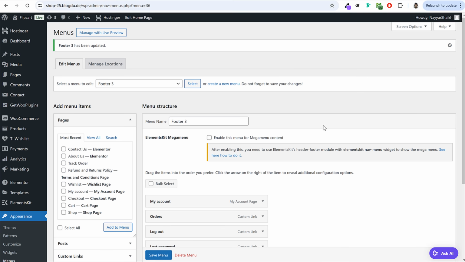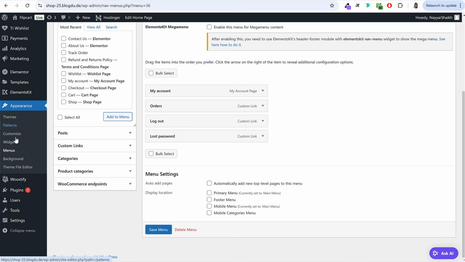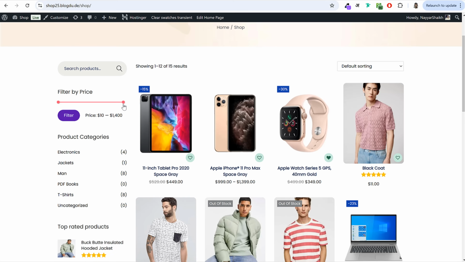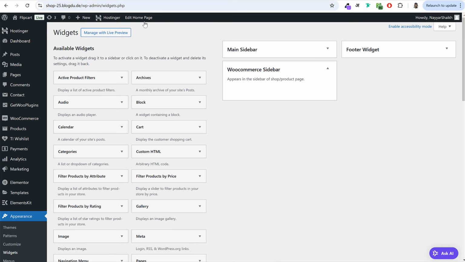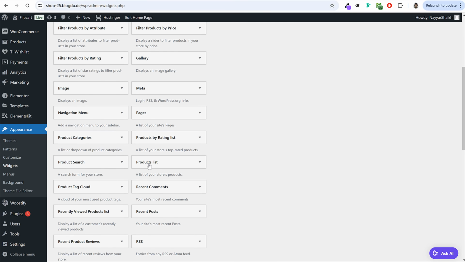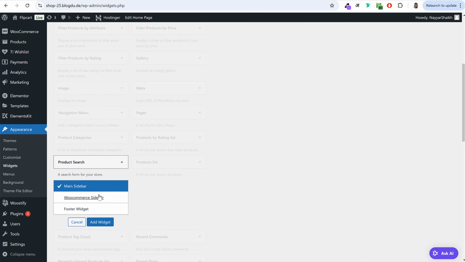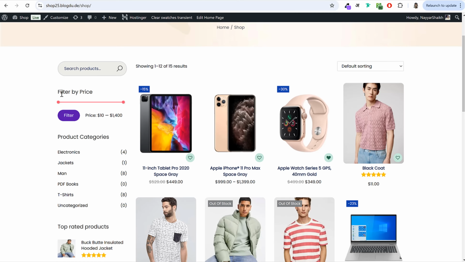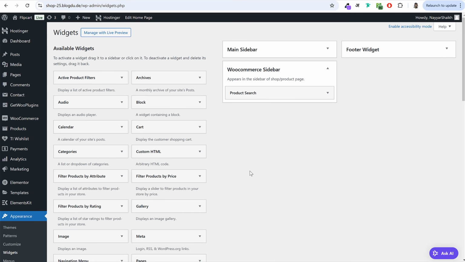So to do this thing, we'll use this option. Under appearance, click on widgets. So we have to add these options under WooCommerce sidebar. First option that we have over here is product search. So if you search for that option, here it is, product search, click on that. Select WooCommerce sidebar and click on add widget. Then we have a filter by price. You'll see this option over here, filter product by price. You can simply drag and drop it over here.